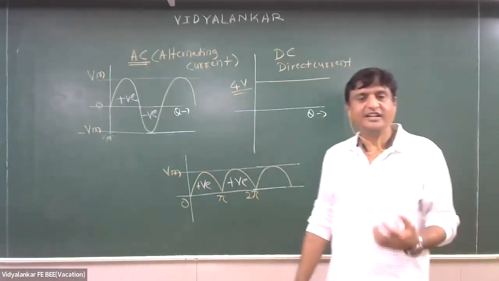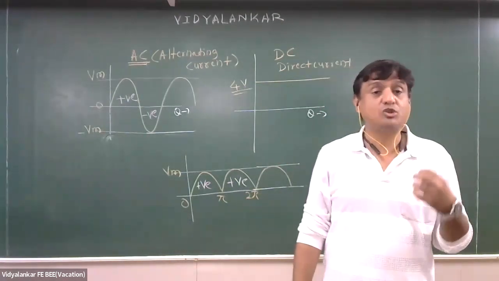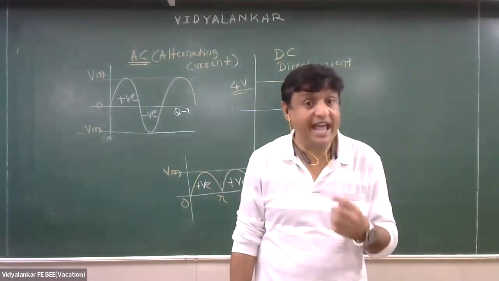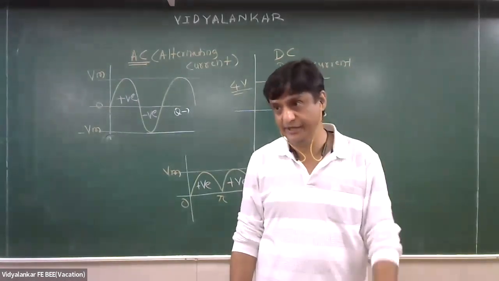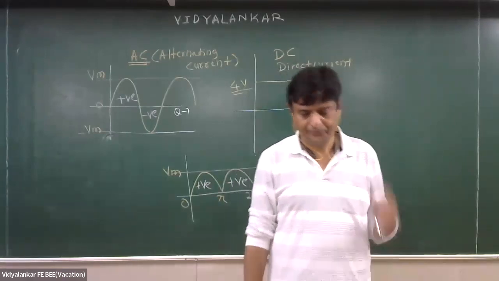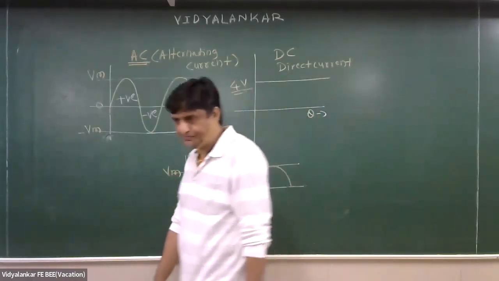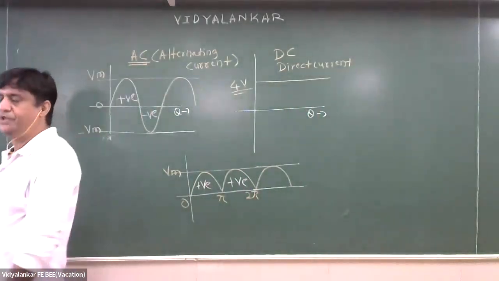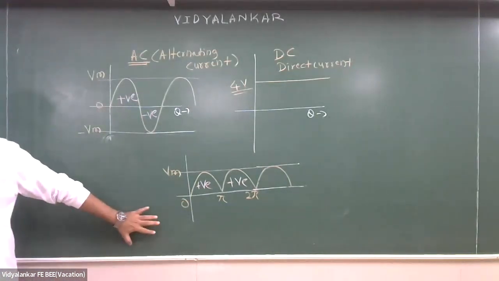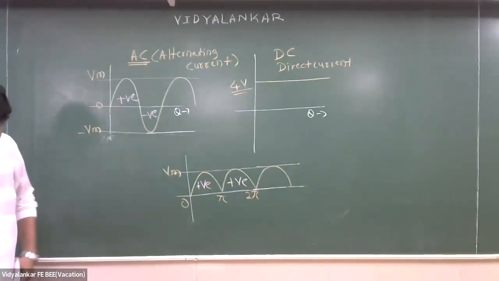DC is the direct current which is constant with respect to time and has only one polarity. Am I right? Am I clear? Yes, sir. Okay.